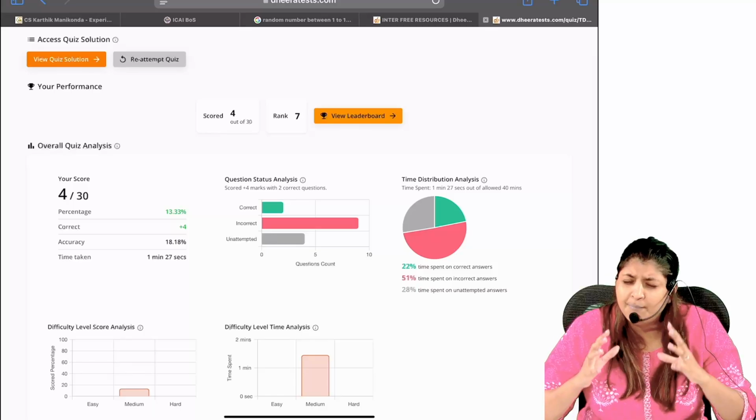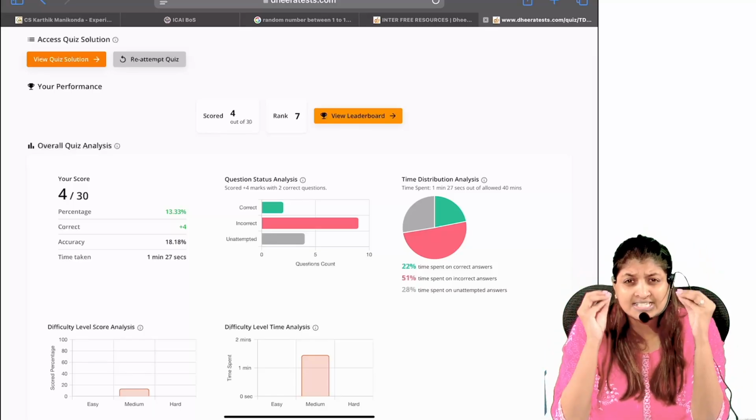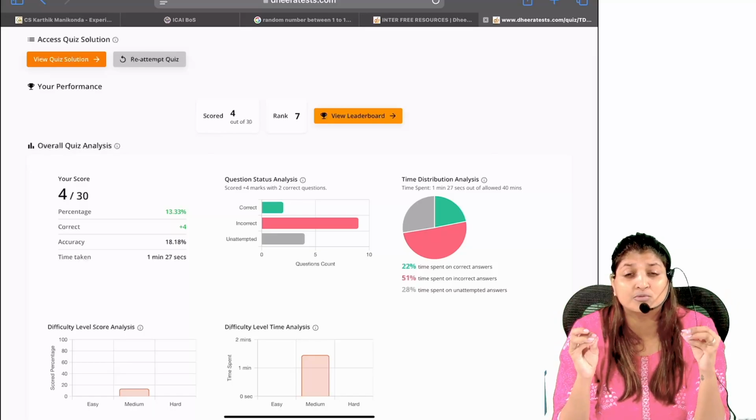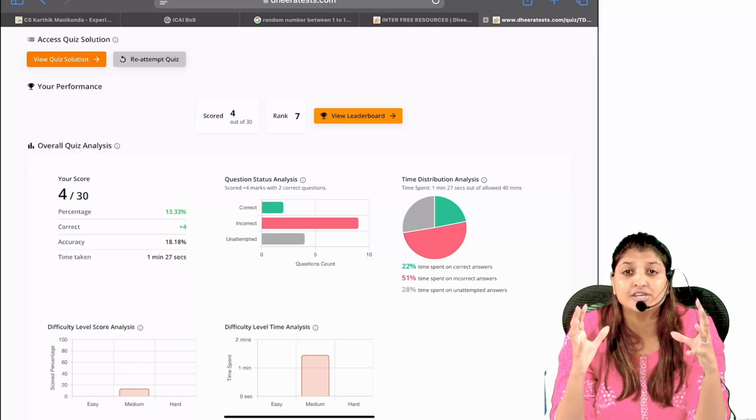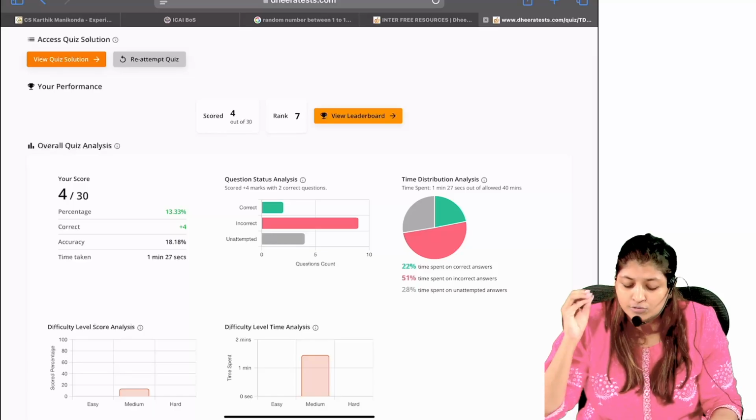So this is a beautiful source. 1000 plus MCQs and all case study based questions similar to ICAI. This is going to be a huge game changer for you. I have belief in that. So please make use of this